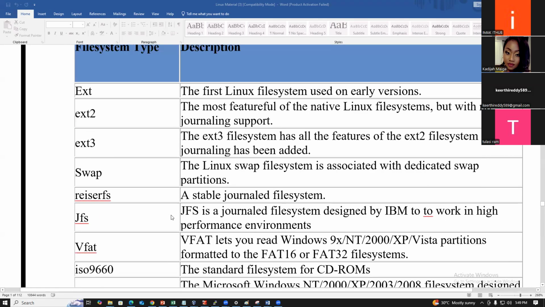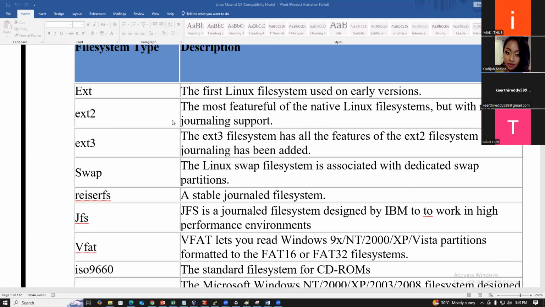Tell me. I just want to make sure I understand: the journaling here means it gives you the possibility to retrieve deleted information, correct? Yes. You understood? Before, there was no journaling concept, so there was no recovery of the data if it was deleted from the hard disk.